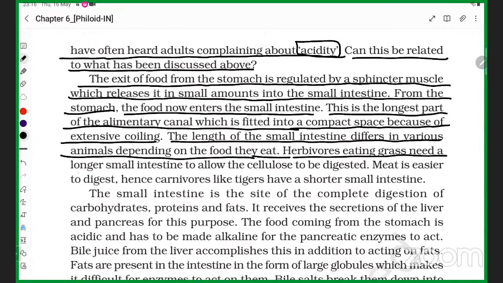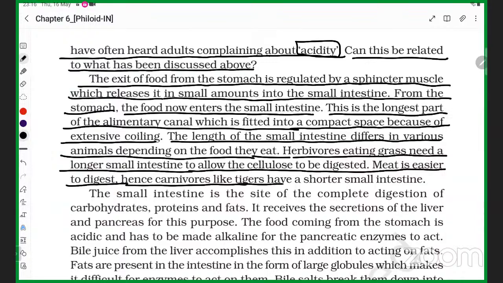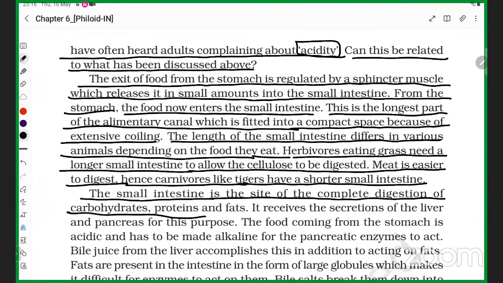Herbivores eating grass need a longer intestine to allow the cellulose to be digested. Meat is easier to digest, and carnivores like tigers have a shorter small intestine. The small intestine is the site of the complete digestion of carbohydrates, proteins, and fats. It receives the secretions of the liver and pancreas for this purpose.